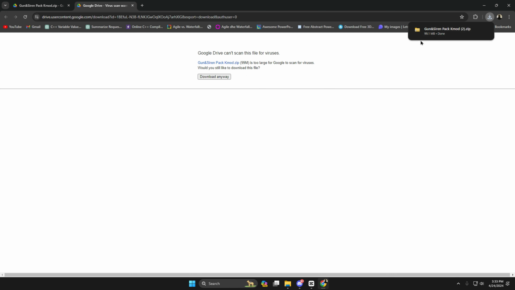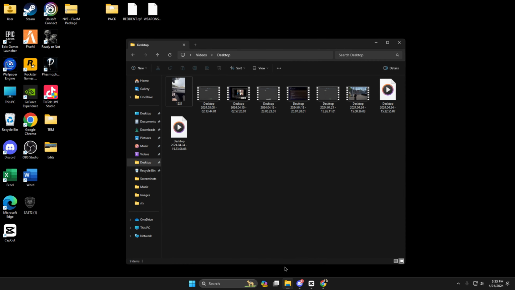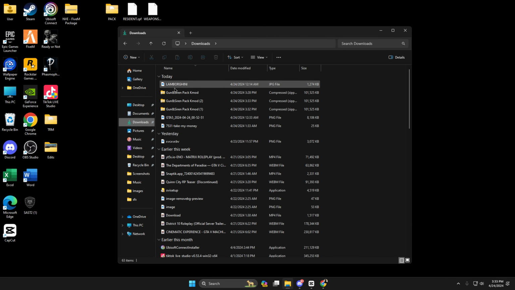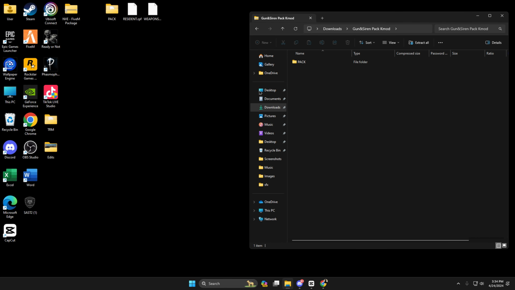Alright, cool. Now you can see that it is downloaded. So you can just minimize the tab. And then, as you can see, if you go to the download thing, you can see the Gun and Siren pack mod. We're gonna press this. We're just basically gonna leave this right here.